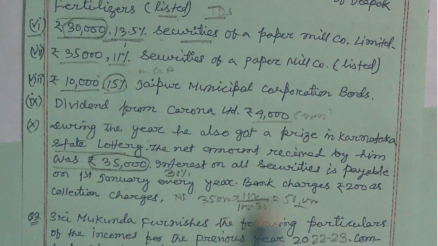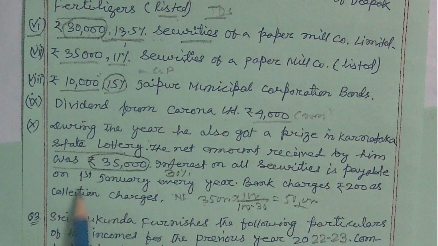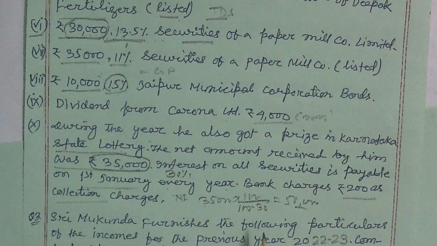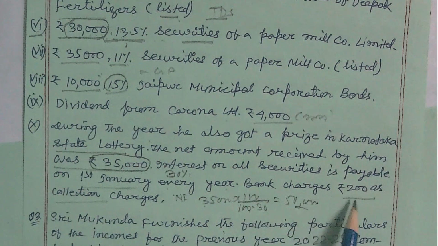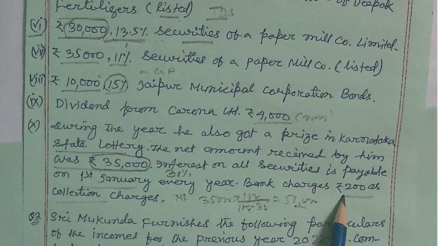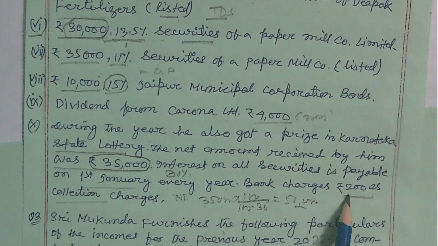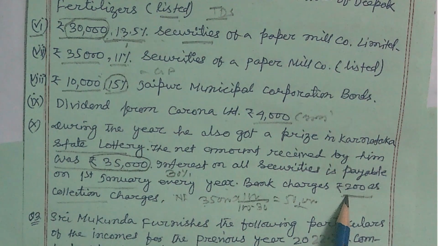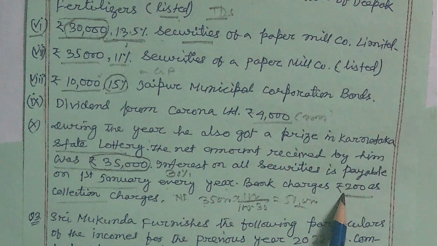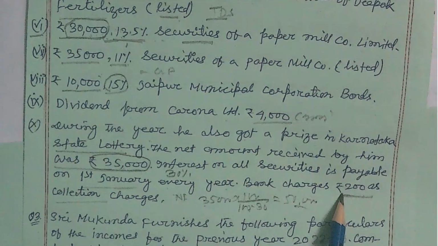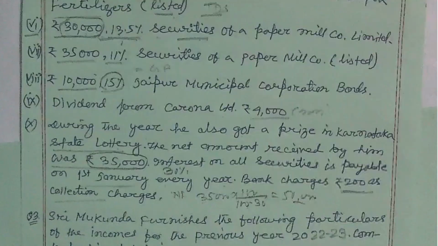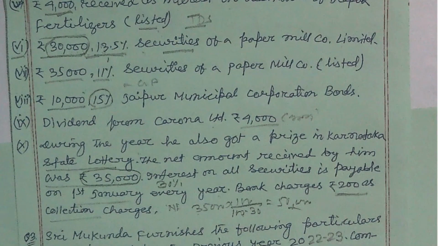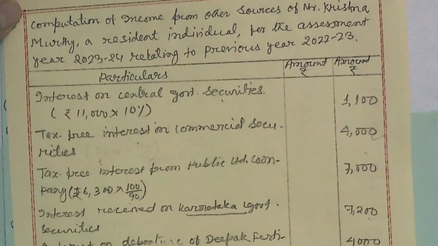And the rest of the other things are given here. Interest is received on every 1st January of every year, and bank charges 200 as collection charges. Assuming that this is not on dividend and interest on securities like in units of mutual fund, it is other bank charges we assume, and we will claim deduction of this rupees 200. Okay, here this is the problem. Now let's see the solution. This is your solution.